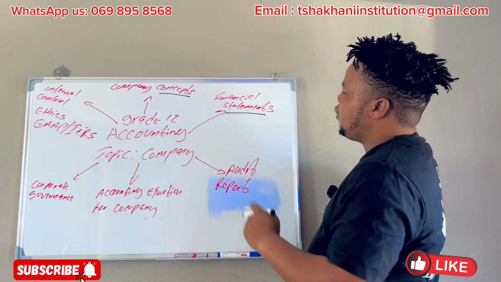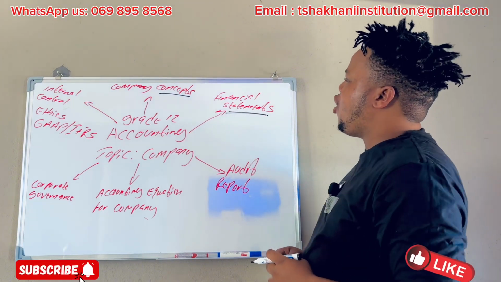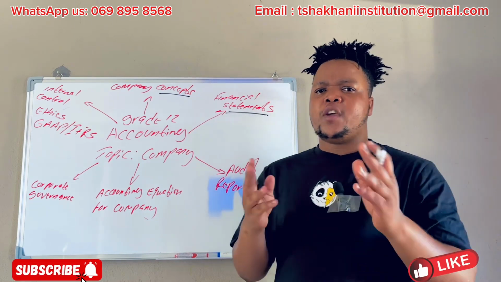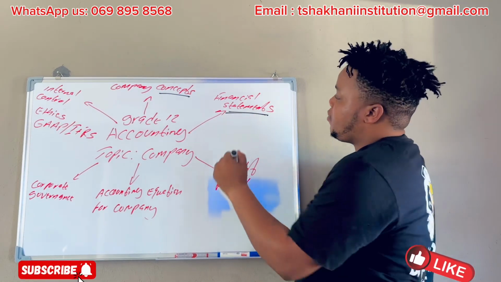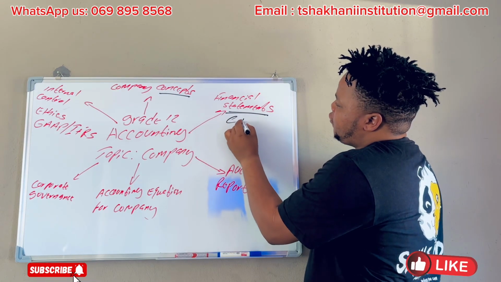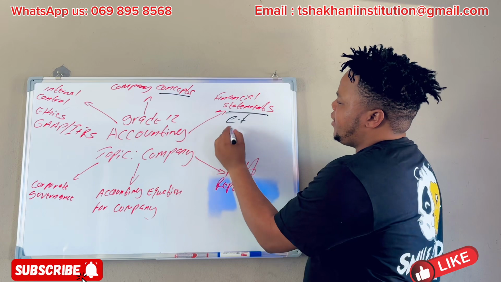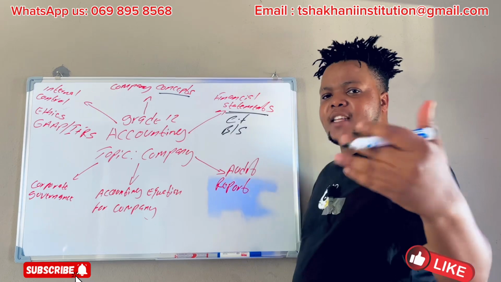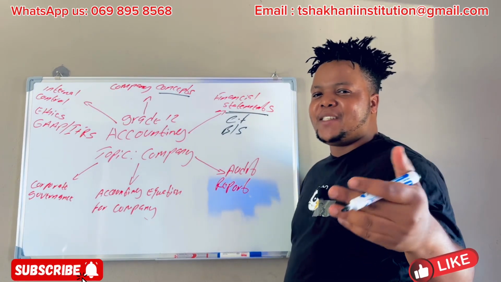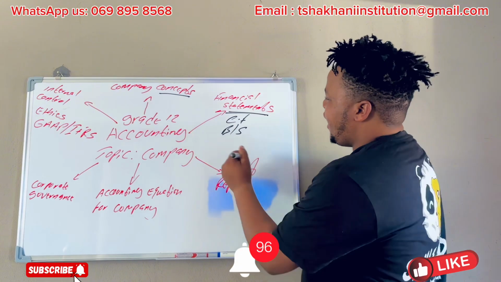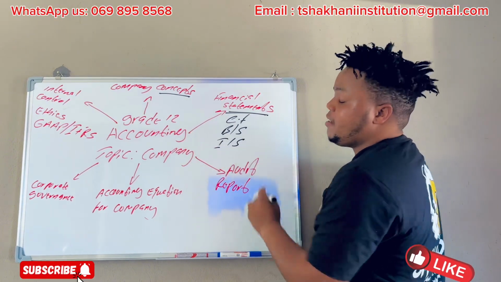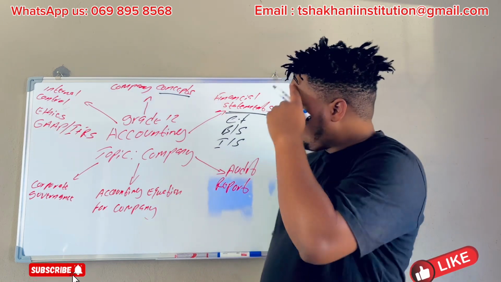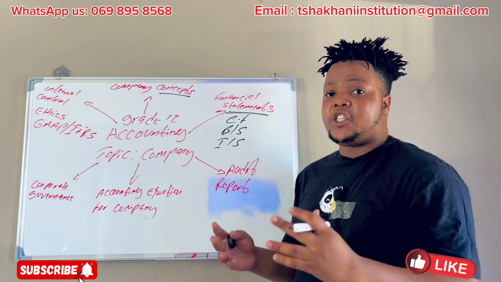And then when we move on, we are going to deal with what we call the financial statements. In summary, when we deal with the financial statements, we are referring to the cash flow statement, and the balance sheet, the actual balance sheet. They call it a statement of financial position, so you need to get used to that language. We also have the income statement, which we also call the statement of comprehensive income. That's where we will be dealing with the financial statements.